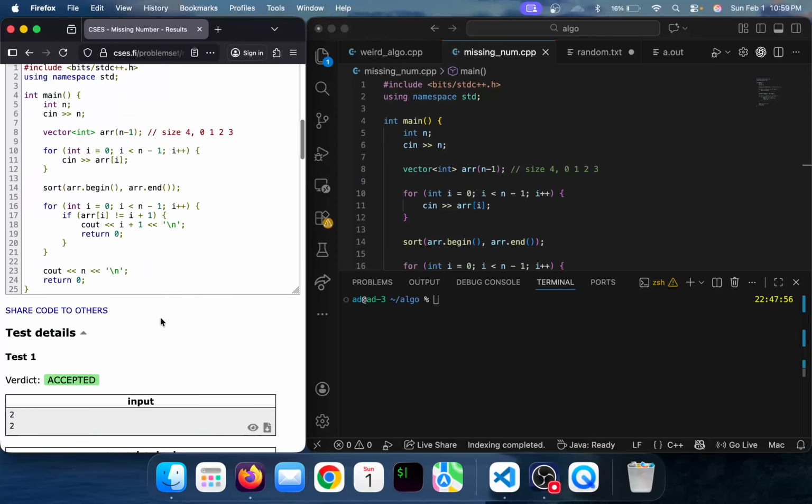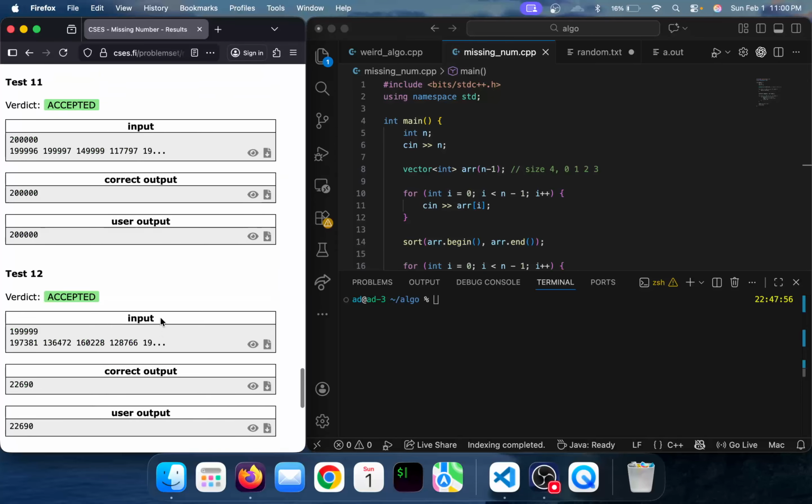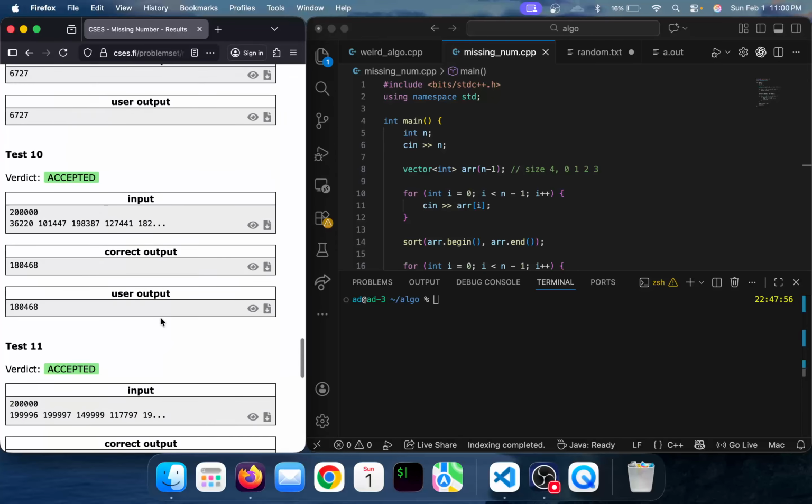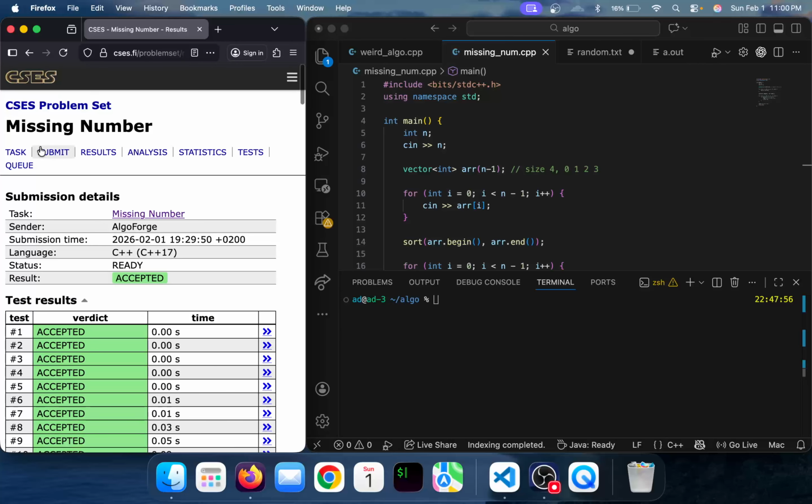It looks like we passed. I think there's no problem in this code now.